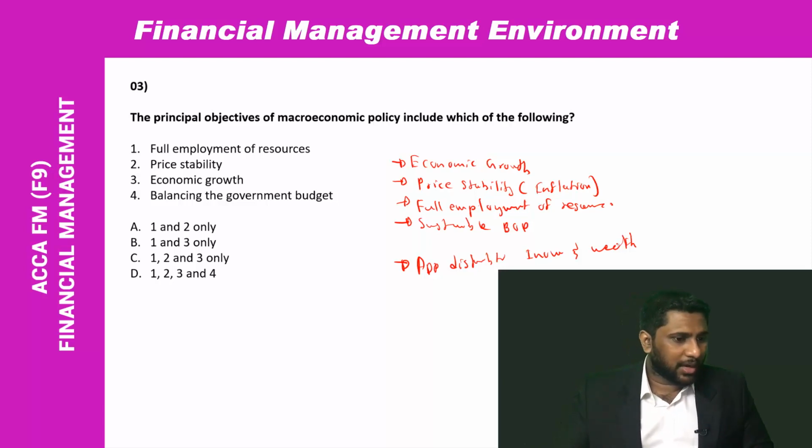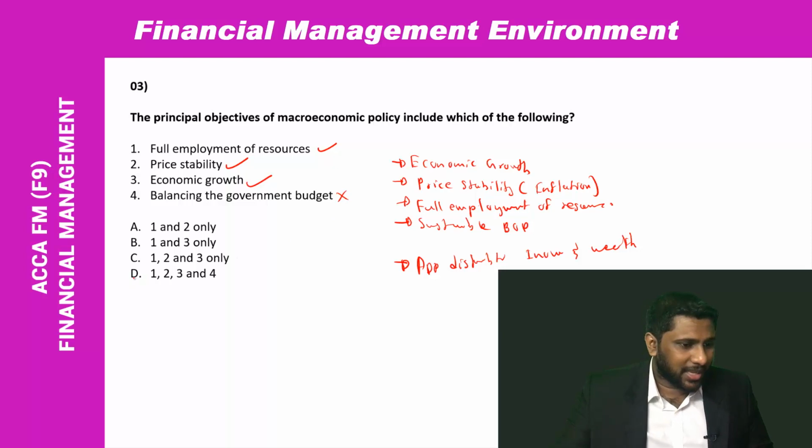So let's go through the answers. Full employment of resources, yes. Price stability, yes, that one also correct. Economic growth, yes, that one also correct. Balancing the government budget, no, that's a wrong statement. That is not falling under macroeconomic objectives. So your correct answer should be first one, second one and third one. So it is there in answer C.